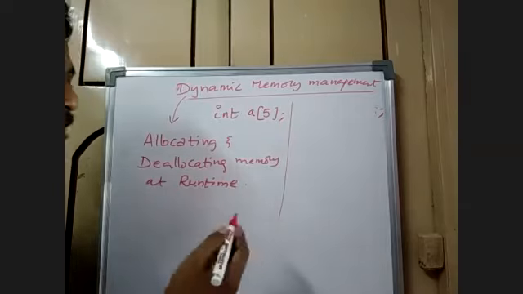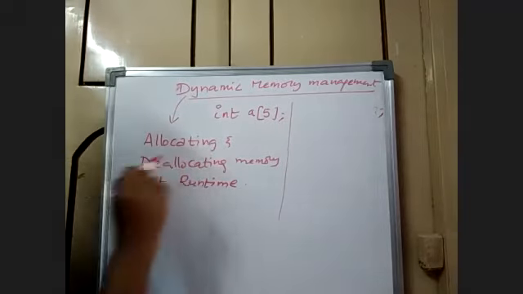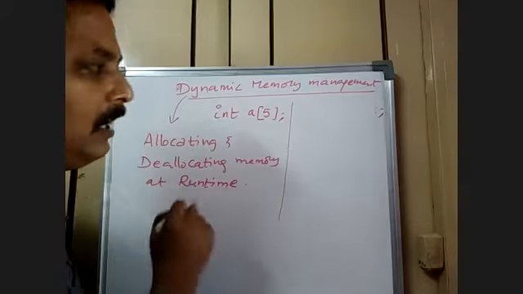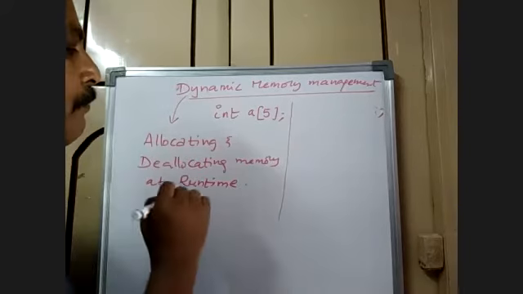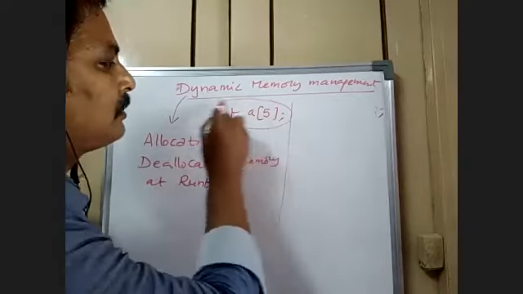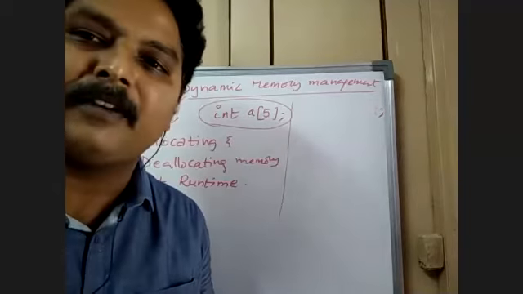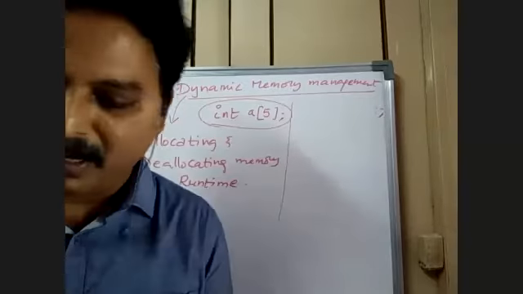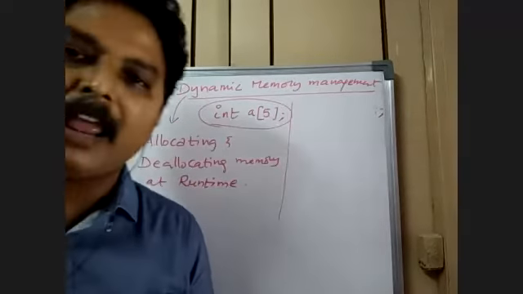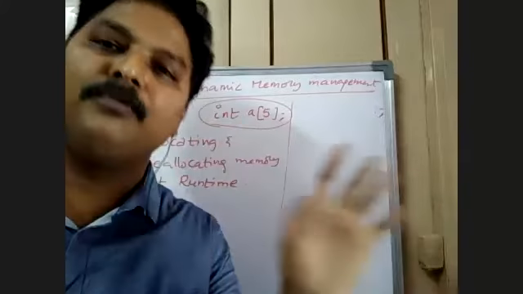There are plenty of points to be discussed, in fact. Allocating and deallocating the memory at runtime is the most important point. In general, when you mention a statement like this, the memory will automatically be allocated for a particular array. An array of 5 locations will be created automatically, even if you don't make use of it.